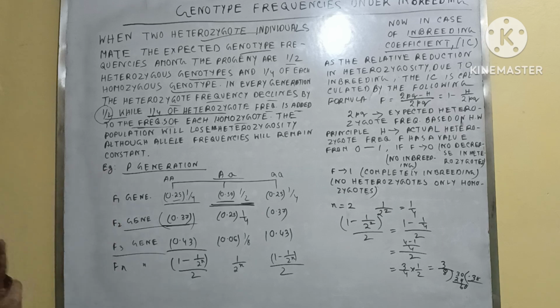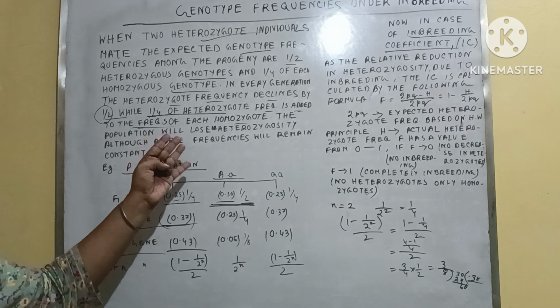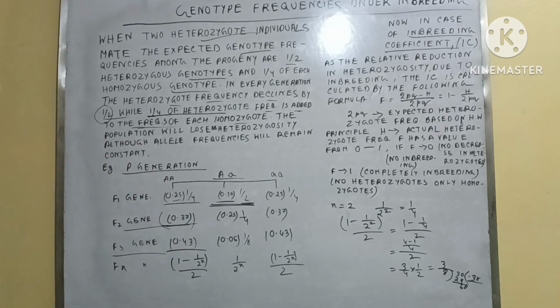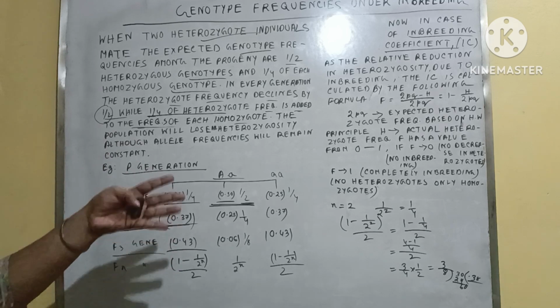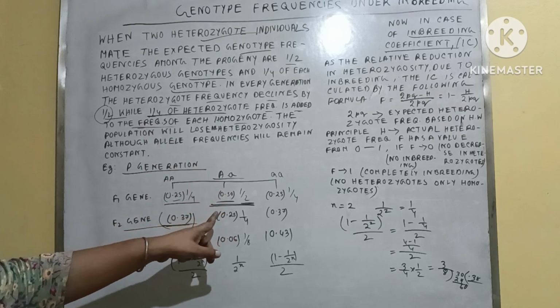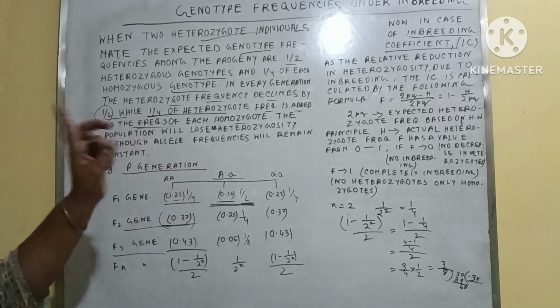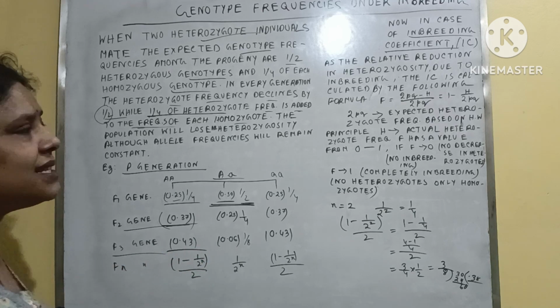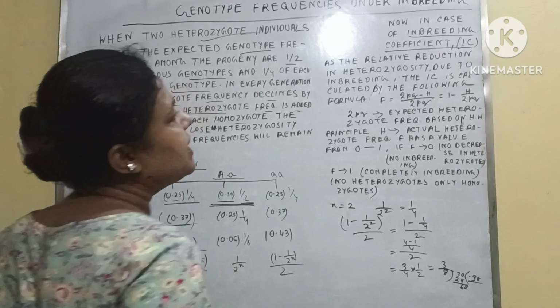So this is the inbreeding type where, if inbreeding occurs in any population, the allele frequency remains the same, but the homozygote frequency and the heterozygote frequency will change. Okay, so here how to calculate the inbreeding coefficient, the short form I have written here, IC.